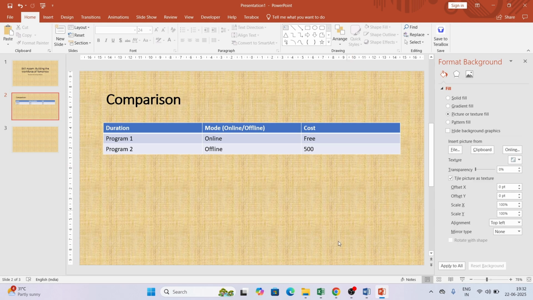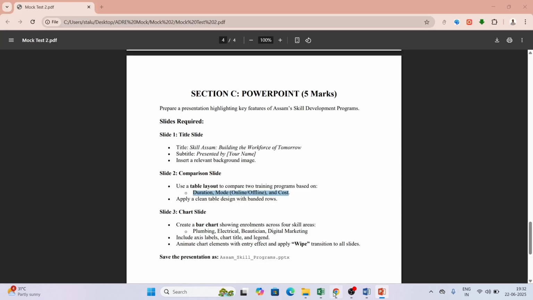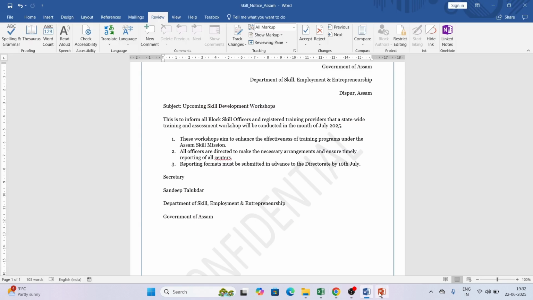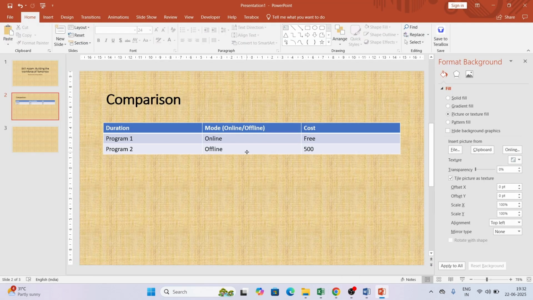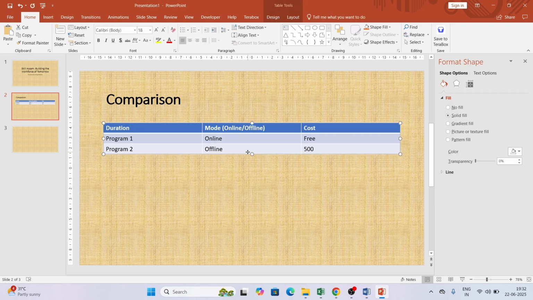Now it's done. Next thing they have mentioned is apply a clean table design with banded rows. So the table design is done, so we have to add banded rows. I'm choosing the table.